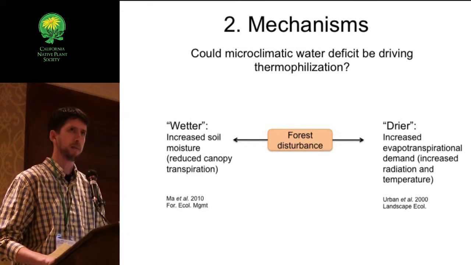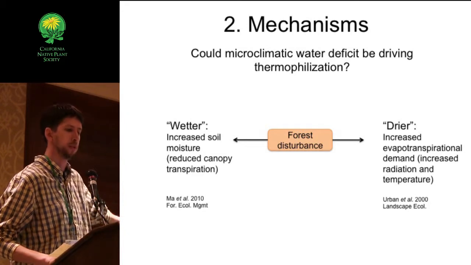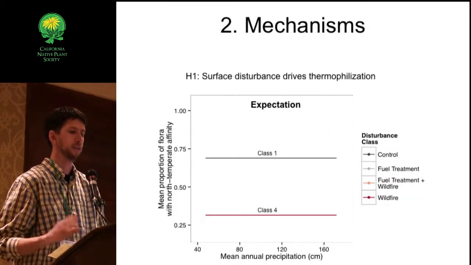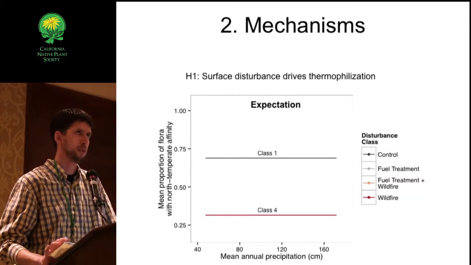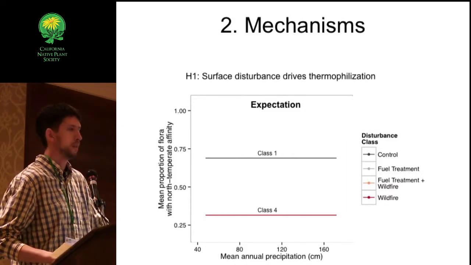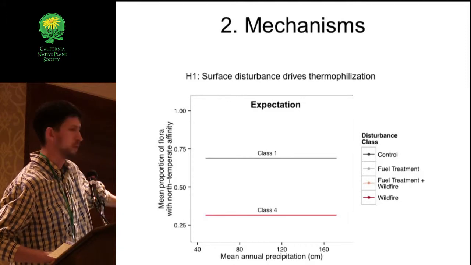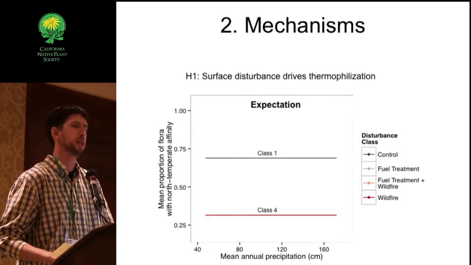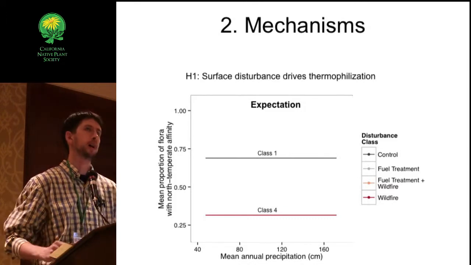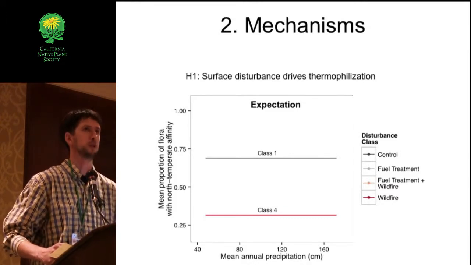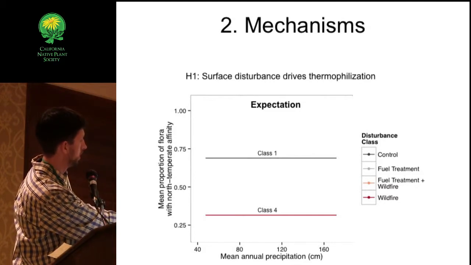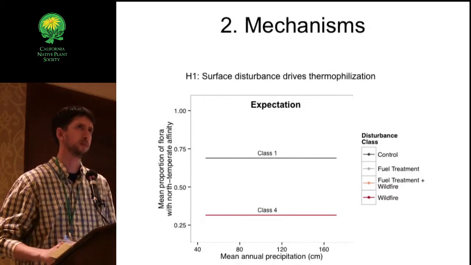There are a couple of different hypotheses about how the proportion of north temperate flora would respond to this precipitation gradient. The first is that if it's really surface disturbance that's driving thermophilization, and canopy cover is not having any effect, we might expect the proportion of north temperate flora to hold constant across this precipitation gradient. Even though canopy cover is getting denser as we move out here, it's just the fact that we're disturbing the soil and moving some of the litter that's causing this shift towards southern xeric species in high severity disturbances, and they wouldn't really respond to canopy cover.